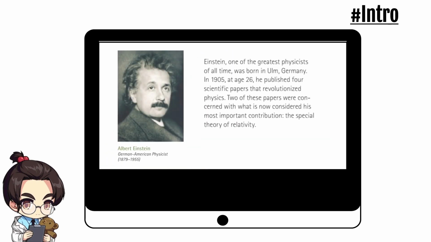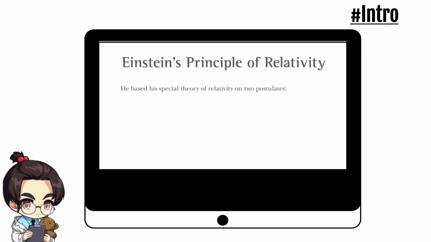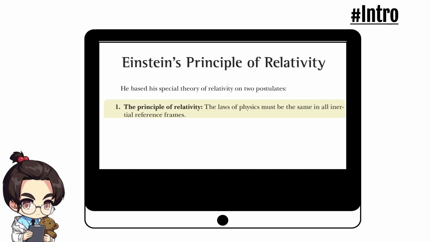In 1905, at the age of only 26, Einstein published his special theory of relativity, which revolutionized the field of physics. He based his theory on two postulates. The first one is that all the laws of physics, those dealing with mechanics, electricity and magnetism, optics, thermodynamics, and so on, must be the same in all inertial reference frames, also called the principle of Galilean relativity.